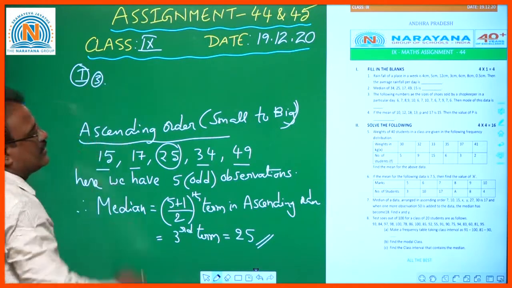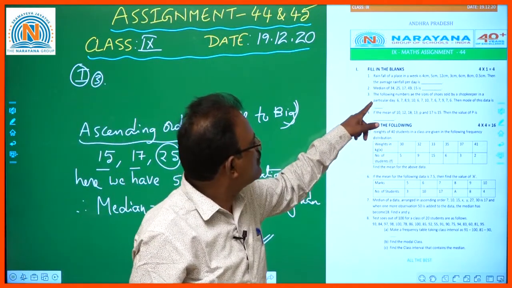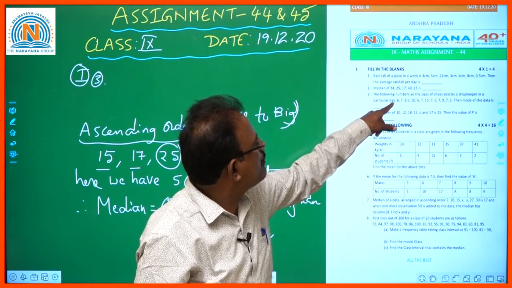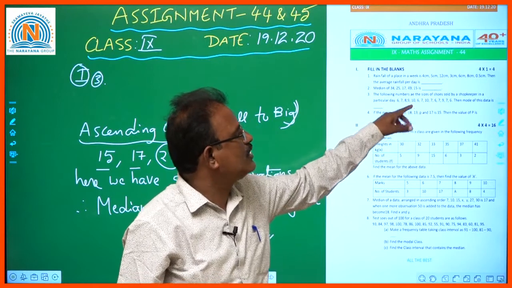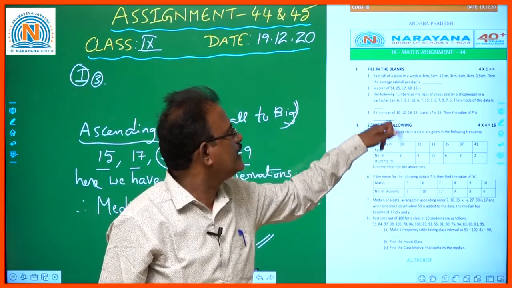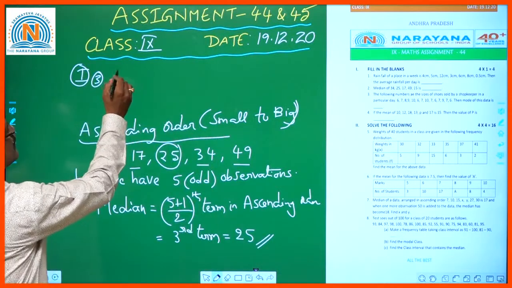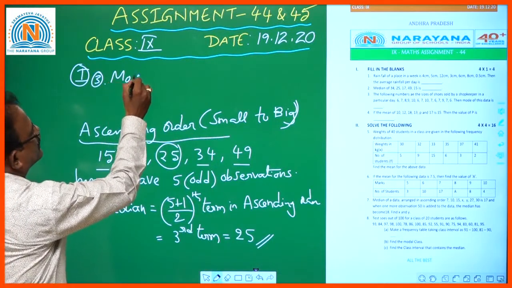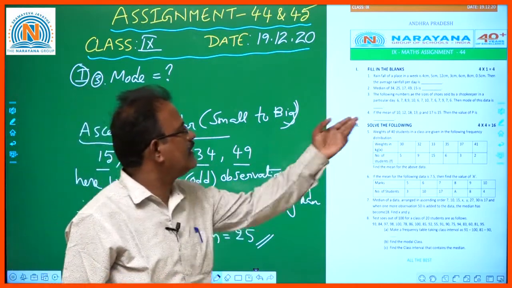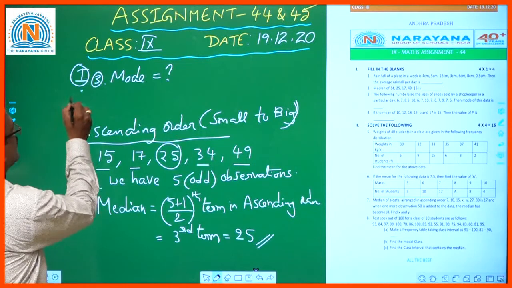Third question. See, children, the following numbers are different sizes of the shoes sold by a shopkeeper in a particular day. For that, we need to find the mode of the following data. What is the given data?